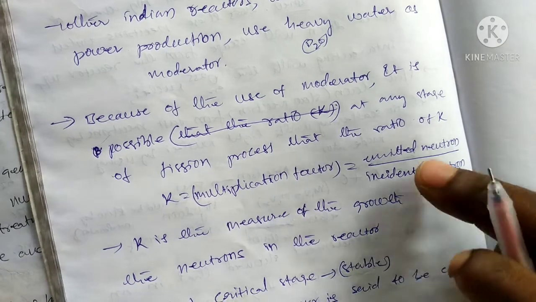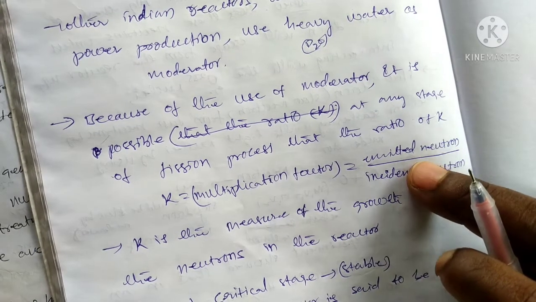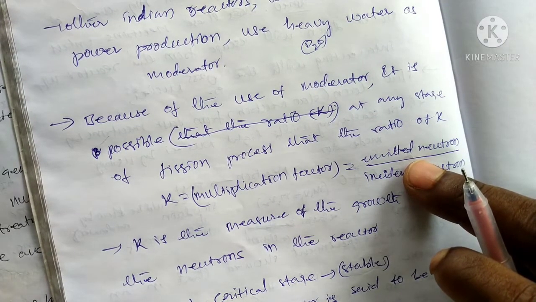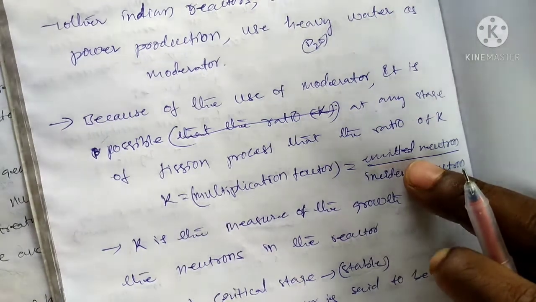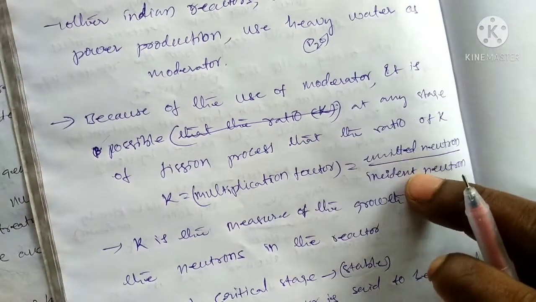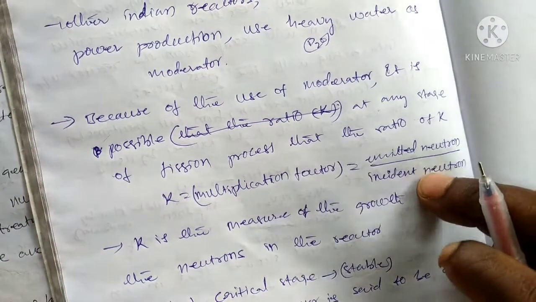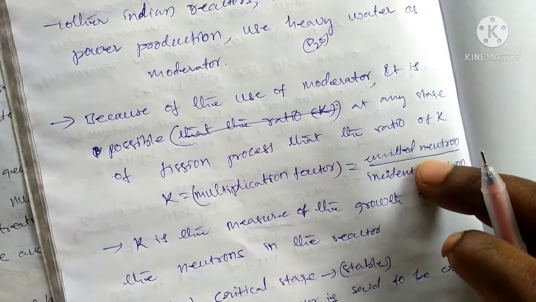Suppose 50 are incident, some moderators emit 10, some emit 20. That depends upon the chain reaction of the fission.